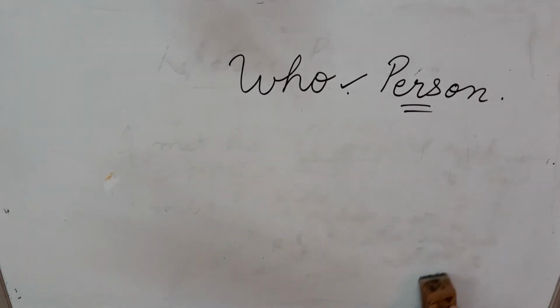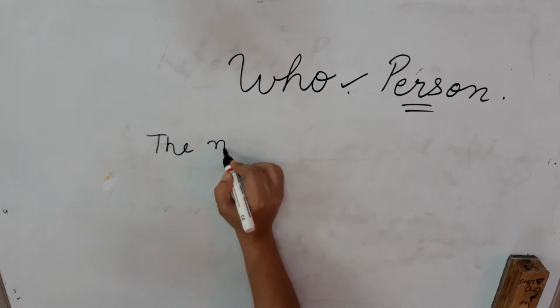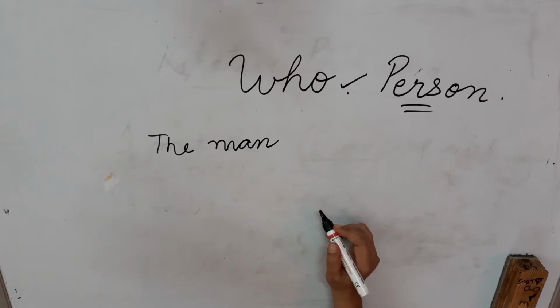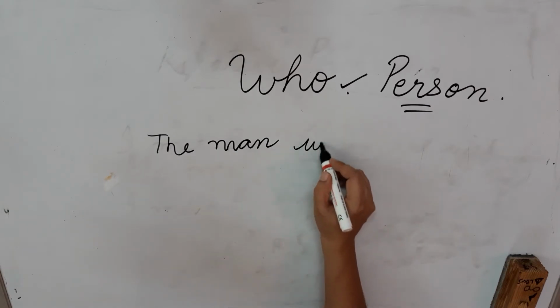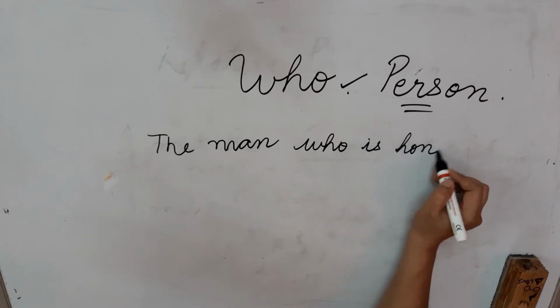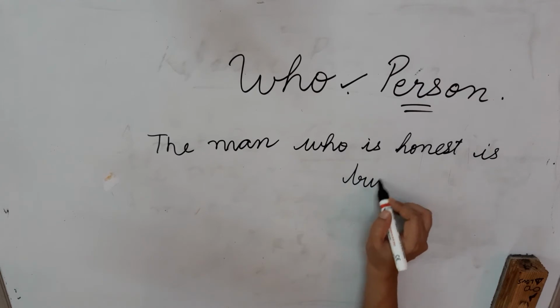Okay. Next, we are going to continue with: the man who is honest is trusted.